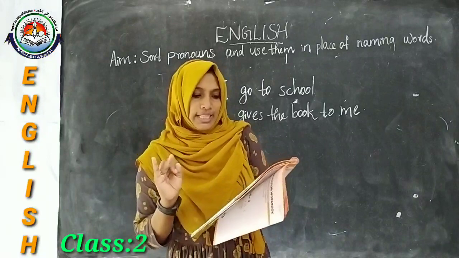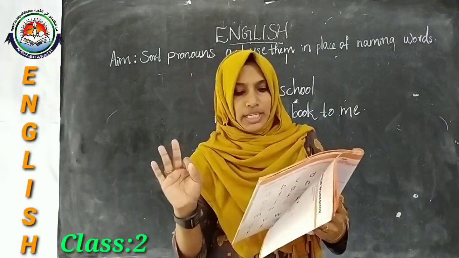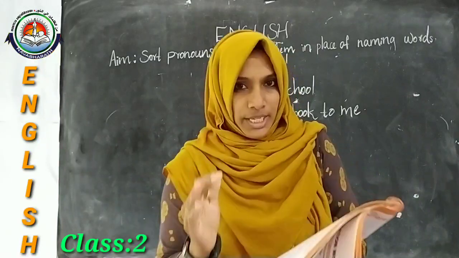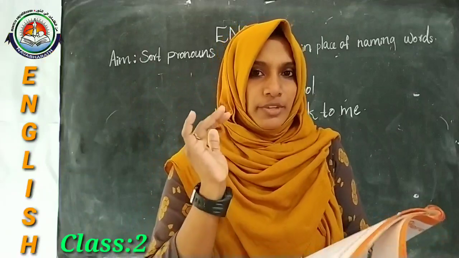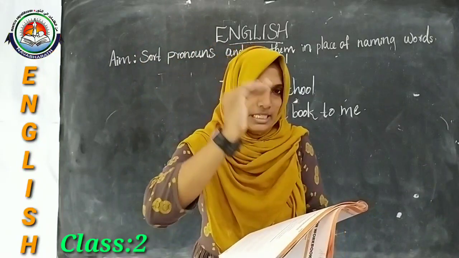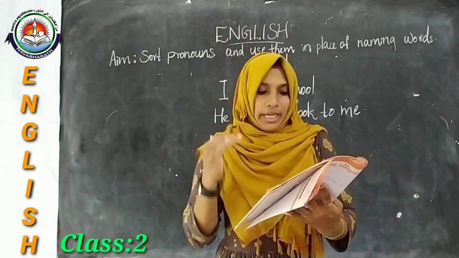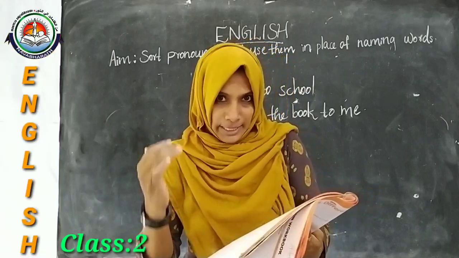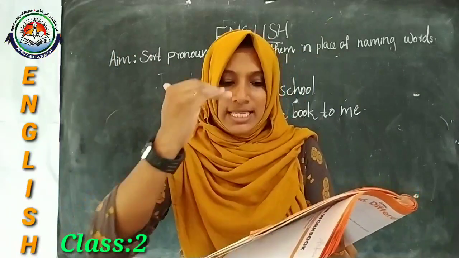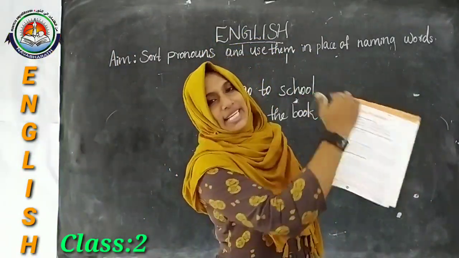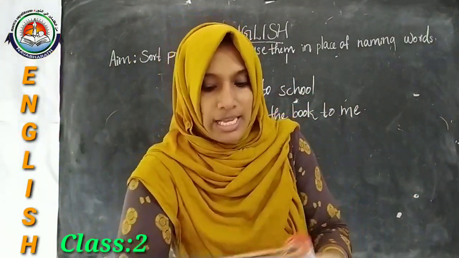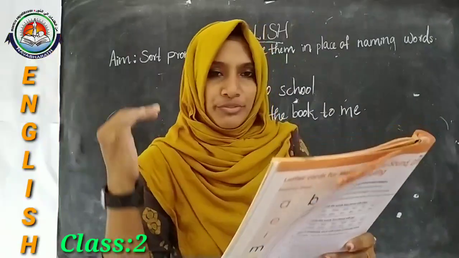Then number 2, change the underlined words to pronouns and rewrite the sentences. A. Rishabh is not talking to Ananya. Here Rishabh is a boy, so for boys we are using he. He is not talking to Ananya, a girl, so he is not talking to her. My mother is buying fruit for my sister and me. My mother is there, so she is buying fruit for my sister and me. It is the ending, so there we have to use receivers of action. For my sister and me we can use us. So she is buying fruit for us.